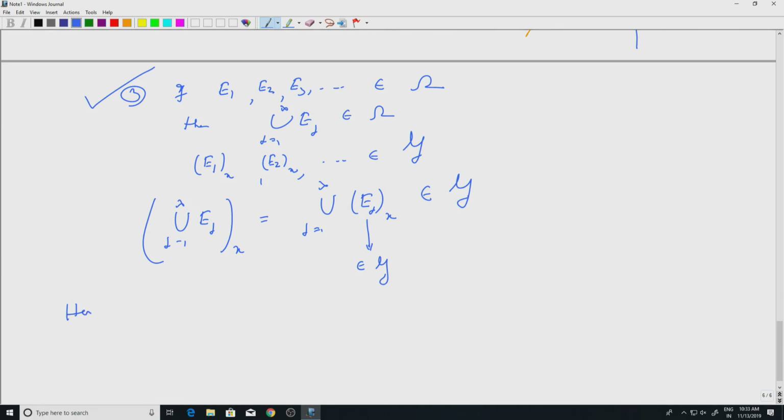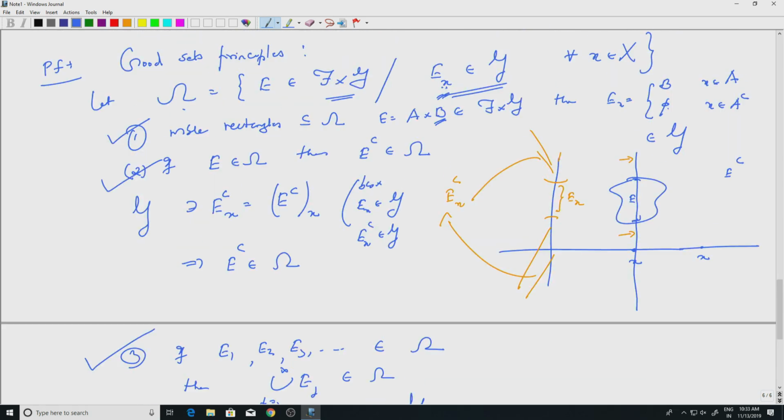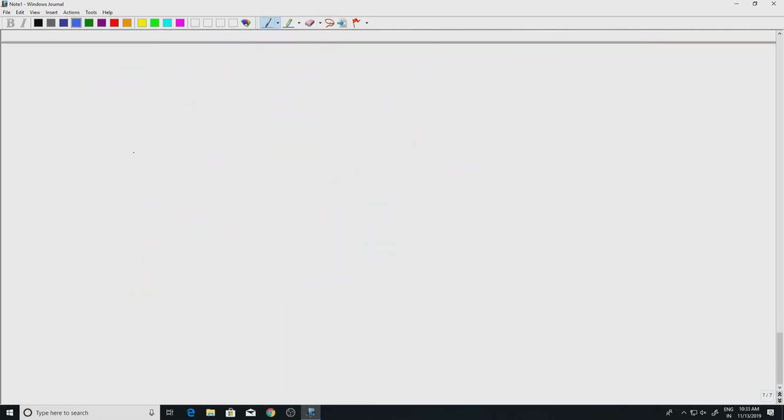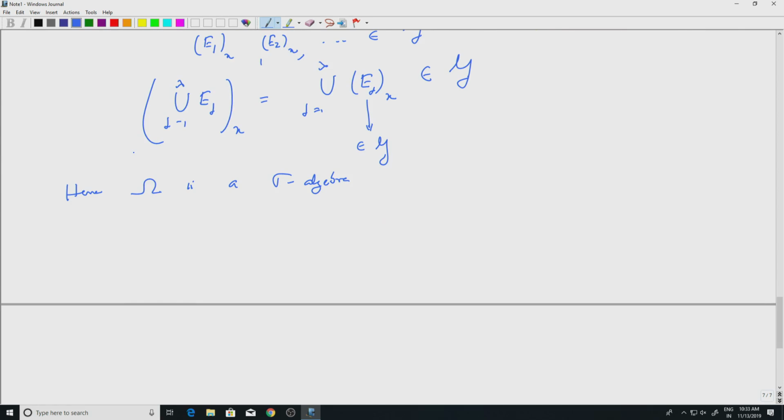Hence, omega is a sigma algebra. Well, the whole space is there, the empty set is there, which you can check very trivially. So, it is a sigma algebra, and it is a sigma algebra which contains the measurable rectangles. But the smallest sigma algebra containing measurable rectangles is script F cross script G, because that is the product sigma algebra. Hence, it will contain the sigma algebra generated by measurable rectangles.